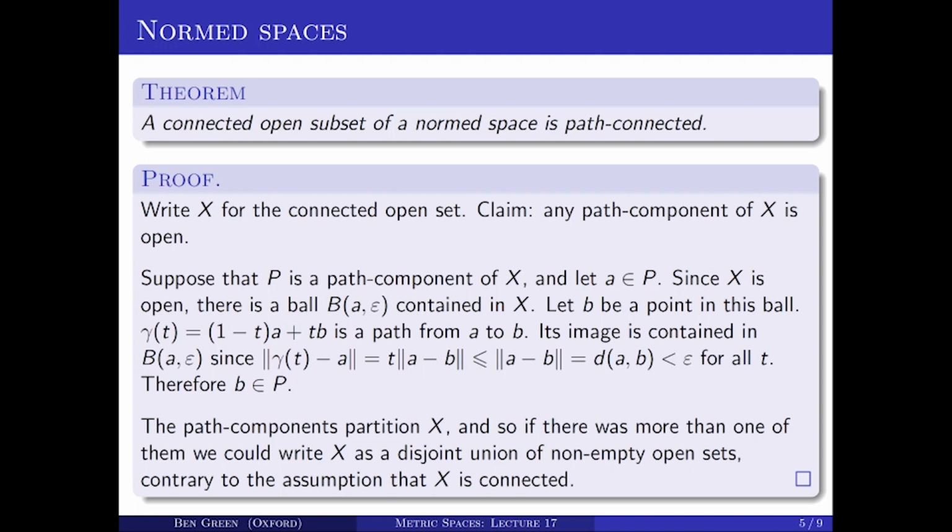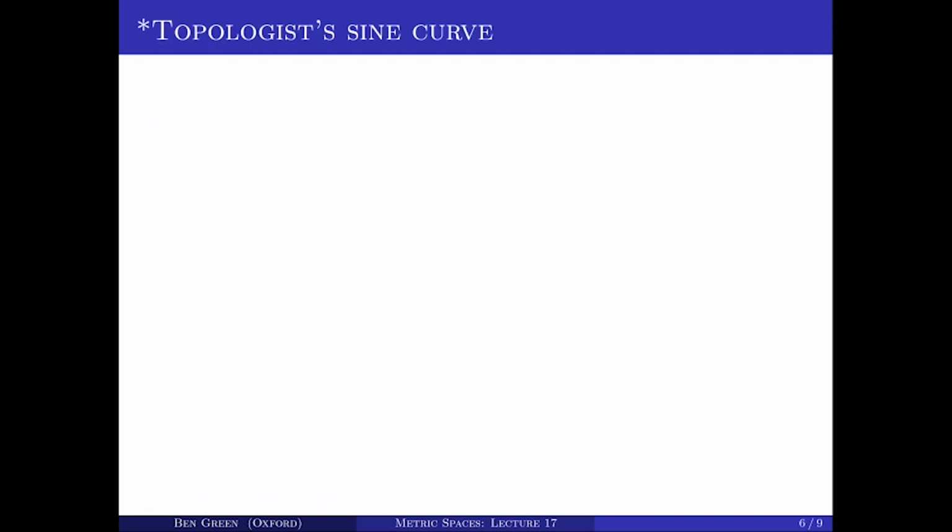So finally, we come to an example. I think one should be aware of this example, but I think the proofs in connection with this example are non-examinable. This is a famous example called the topologist sine curve. It is an example of a connected subset of the plane R2, which is not path connected.